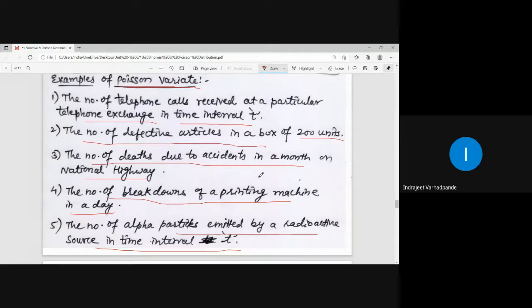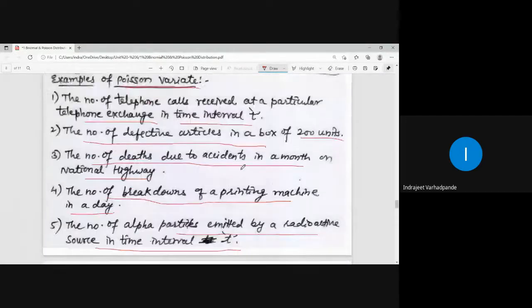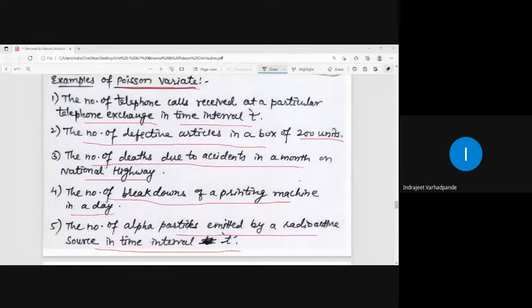For the printing machine, we have to get the output daily, so it has to work in good condition. So there will be very few incidences, very few breakdowns the printing machine will have in a day. All such cases can be approximated to the Poisson distribution. I hope it is very much clear to everybody.